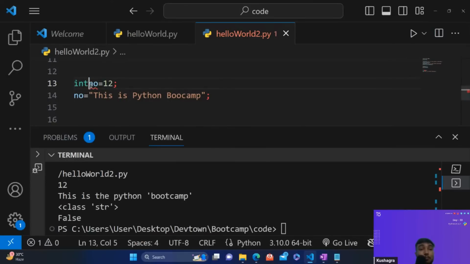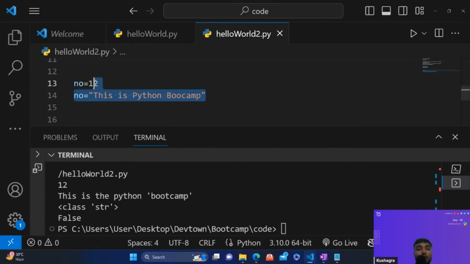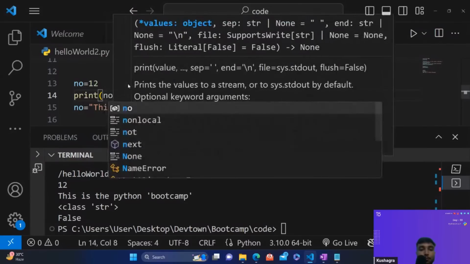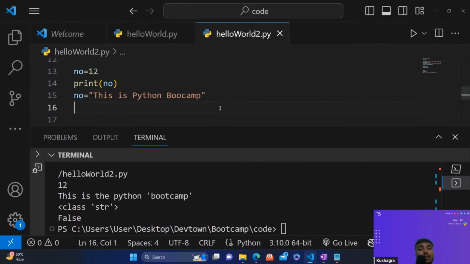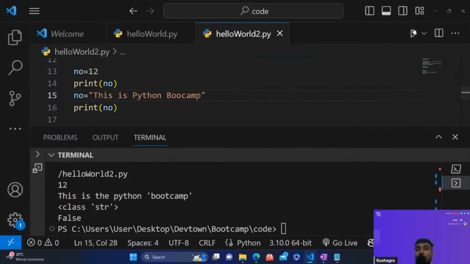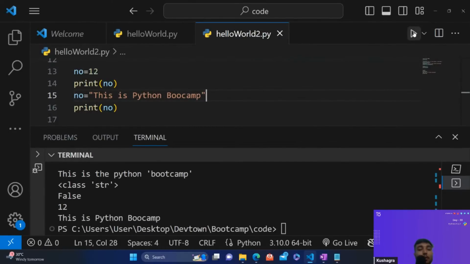But this is not true in Python, guys. In Python, if initially you have passed the value 12 or any integer value, and you then store any other format, let's say boolean or string or floating point value, this is absolutely fine. This will not give an error. Let me print the output and show it to you. Python is a much more advanced language than other languages, guys, like Java and C++. That's why the industry is talking about Python.